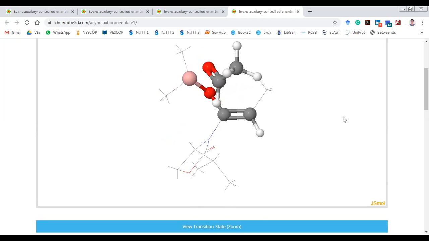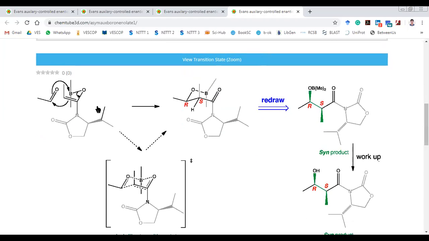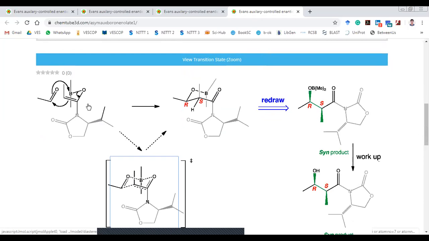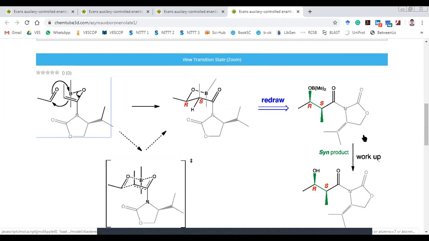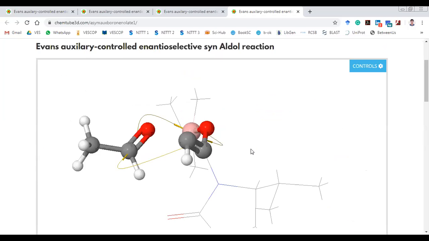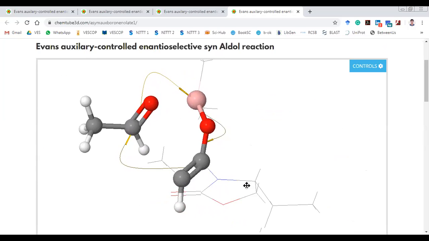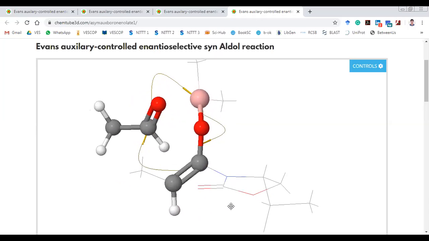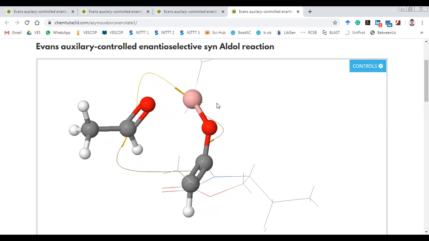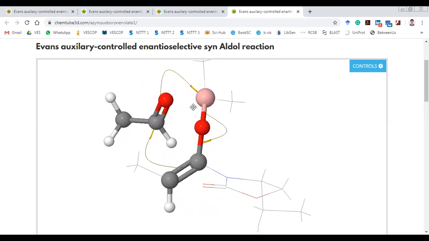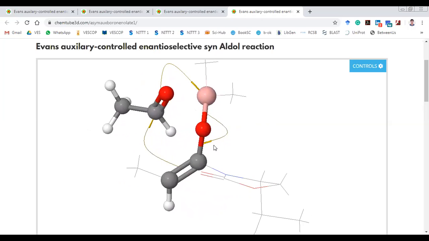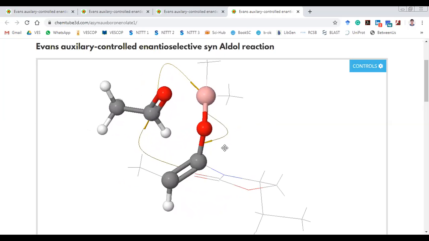Okay. So what is happening in this case is the formation of this particular intermediate, a cyclohexane intermediate. First, let us look at how the electrons are moving around. You can see this oxygen again donates into the empty p orbital of the boron here, with simultaneous breaking of this particular bond with the enolate here.